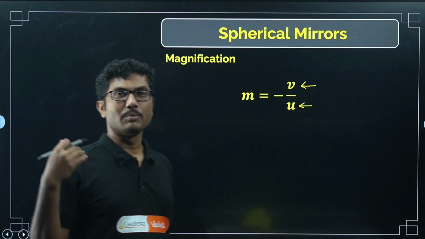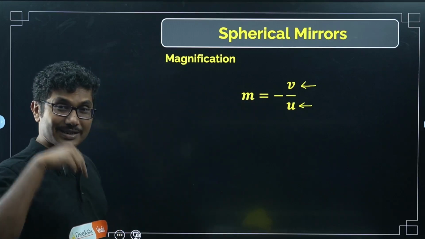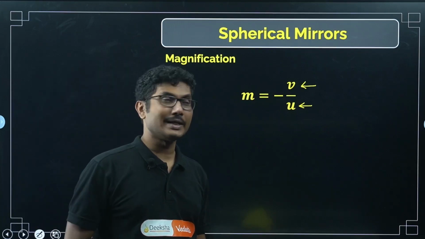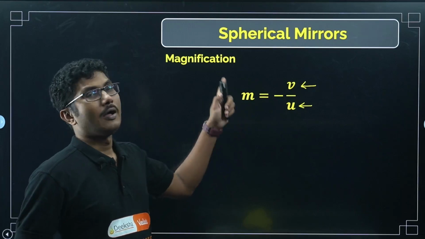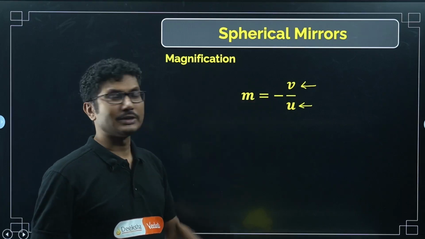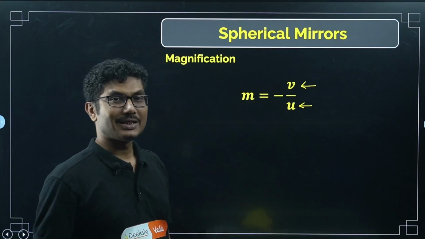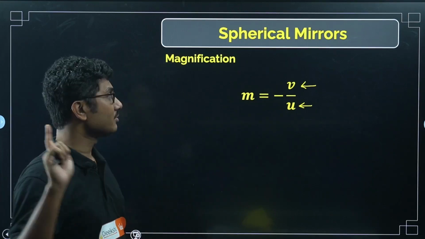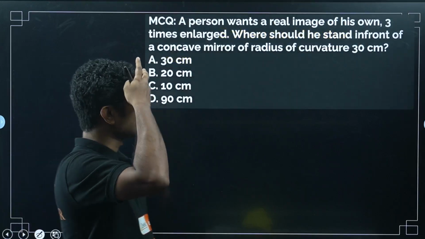If u and v both are positive, that means the sign is negative, that means the image is inverted. The negative sign represents that the image is inverted. But if the actual sign is positive, that means the image is upright. So for real images, magnification is negative. For virtual images, magnification is positive. That is also a very important point. Now let's see one problem.